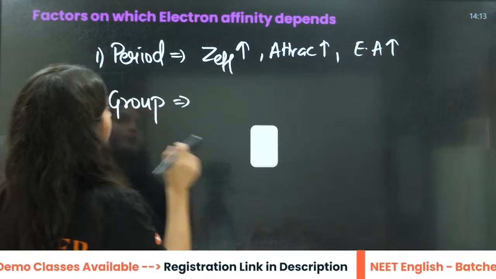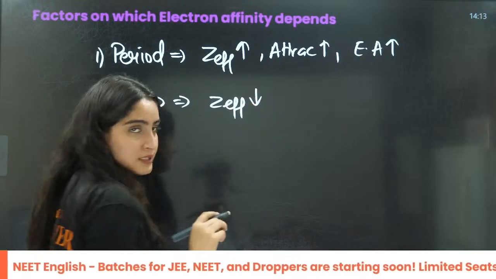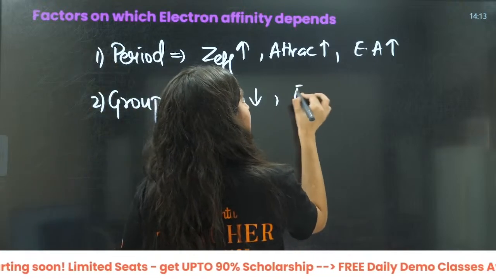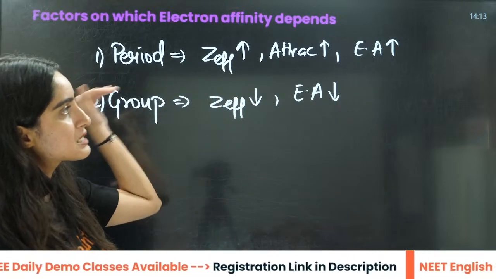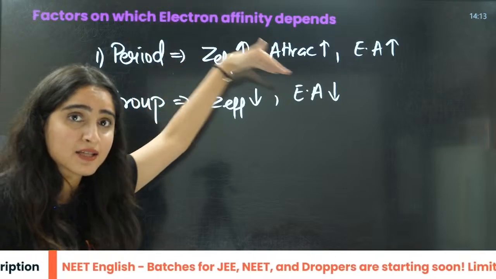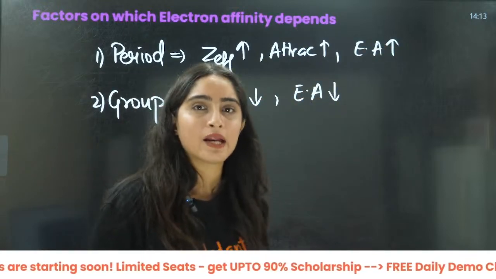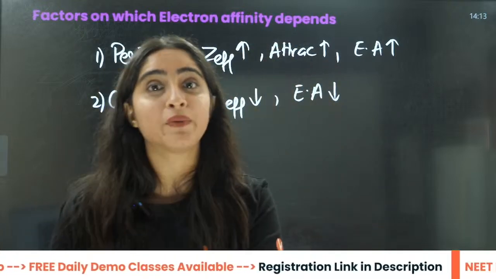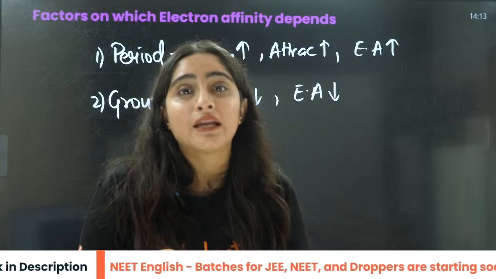What about group? Here Z effective is less, right? Repulsions are more. That is why electron affinity will decrease here. Size is increasing here. It is very difficult, for example, here I am not talking about electron gain enthalpy. I am talking about electron affinity, the tendency to gain electron.